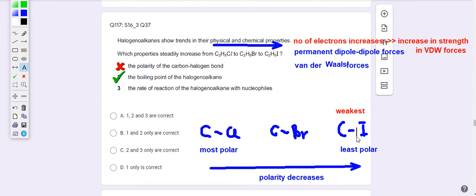Why is it the weakest? Because it is the longest. We're talking about a covalent bond, right? You look at the size of the two atoms, then you measure the distance from one nucleus to the other nucleus. The longest one will be the weakest bond. Because iodine is very big, the distance from the nucleus of C to the nucleus of I will be the longest. Now C-Cl is the smallest among Cl, Br, and I, so this is the strongest bond. Hardest to break. This one easiest to break.